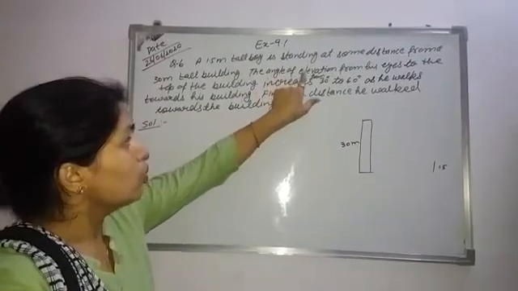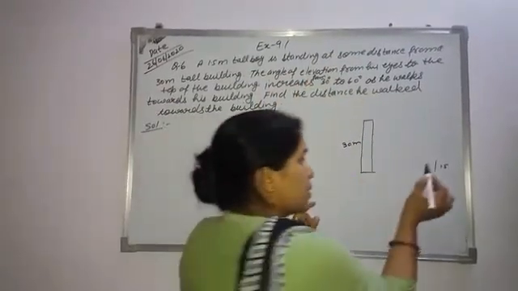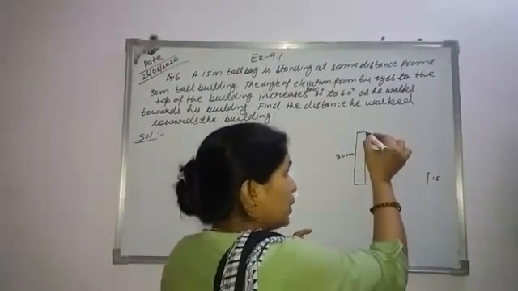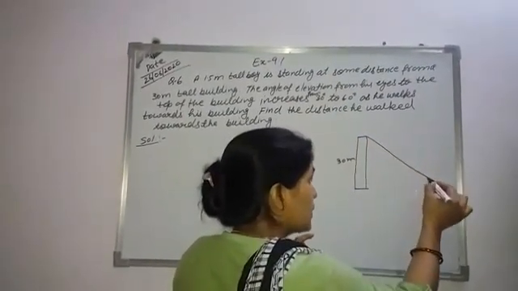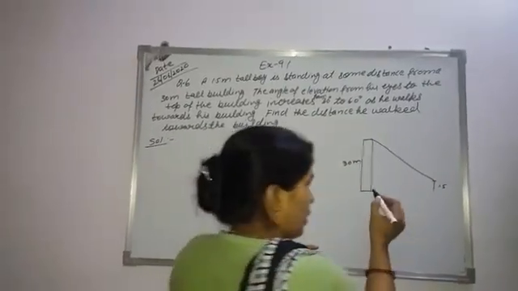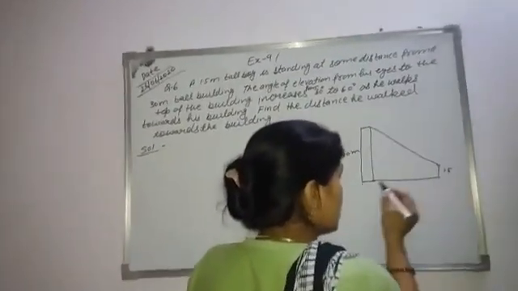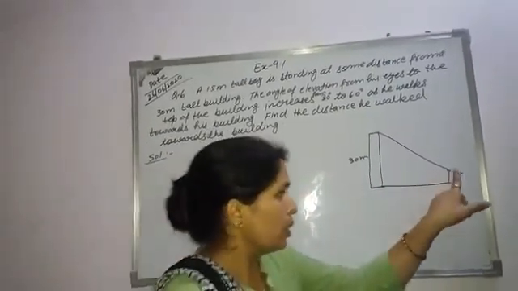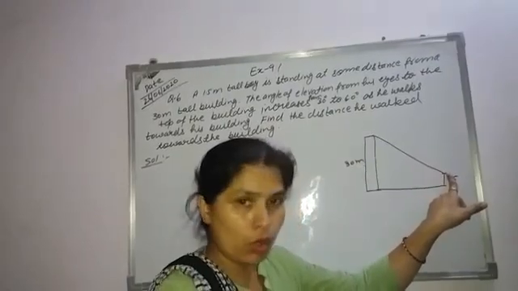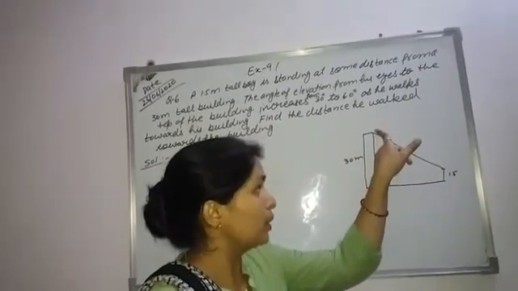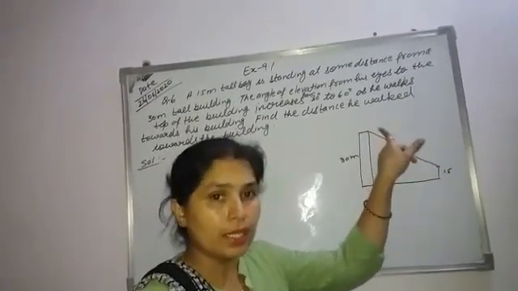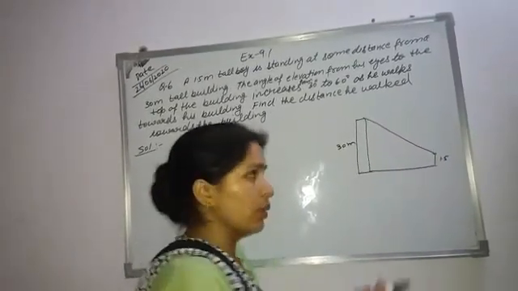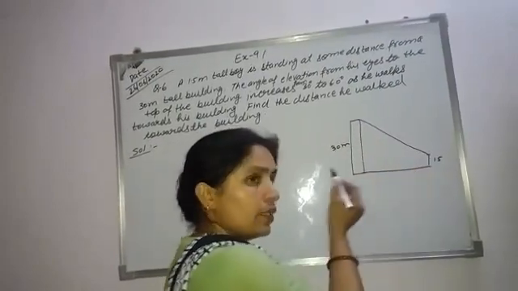The angle of elevation from his eyes, from the height of this boy, is this angle. This is a parallel line, a horizontal line; this is the ground. Between the eyes of the observer and the point, this is the line of sight, and the angle of elevation is always between the line of sight and the horizontal line.